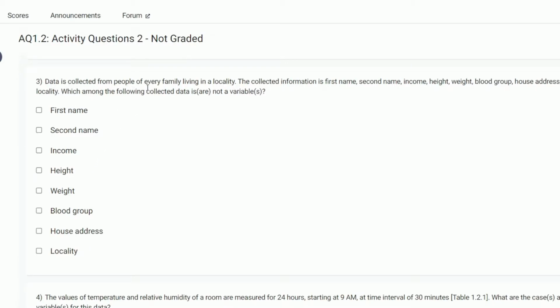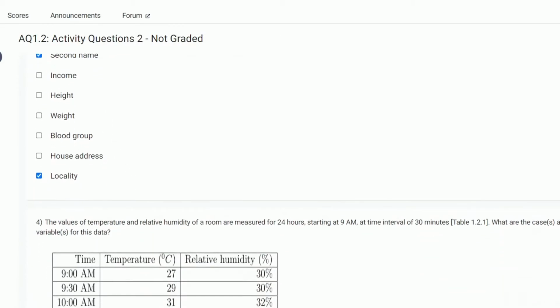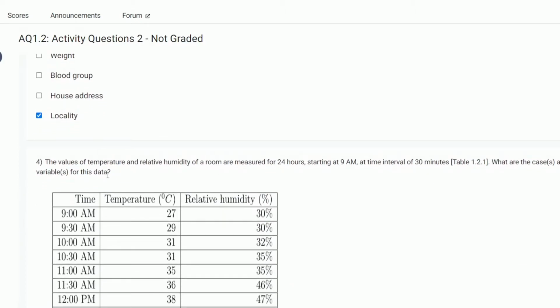Data is collected from every family living in a locality. Locality is also not a variable, and I think first name, second name also is not a variable, it is a case. Okay, we will check in the end.